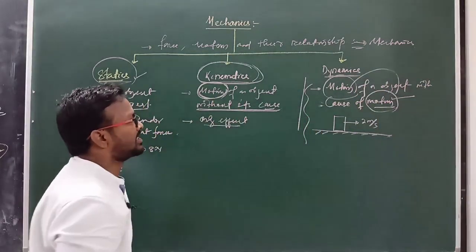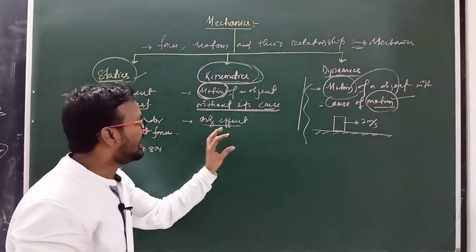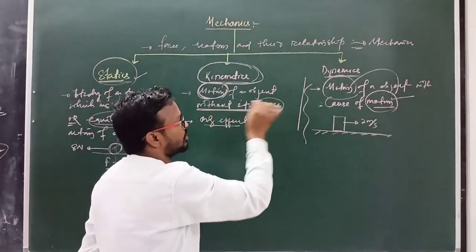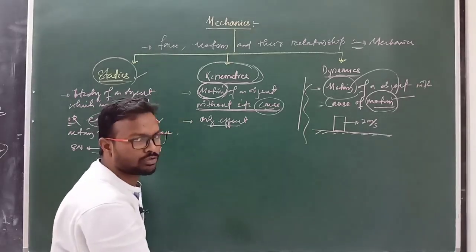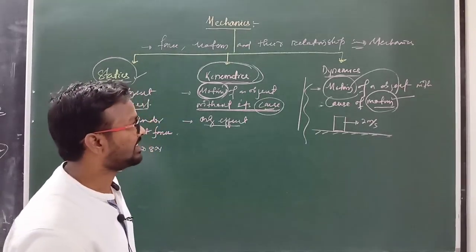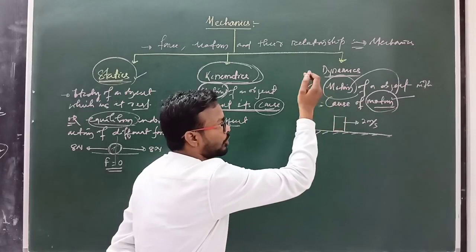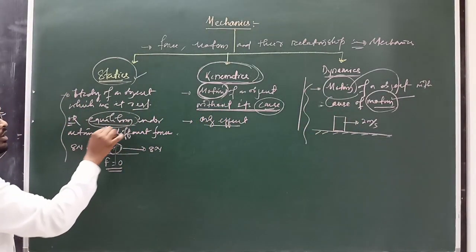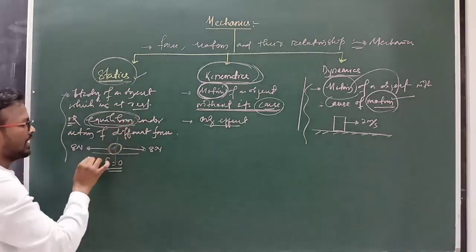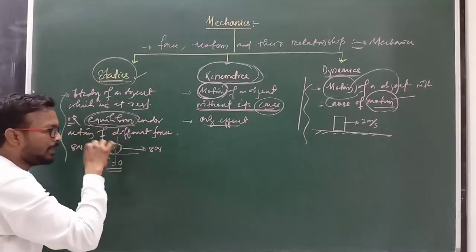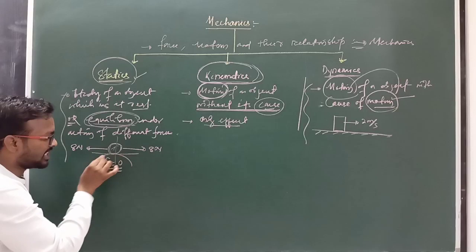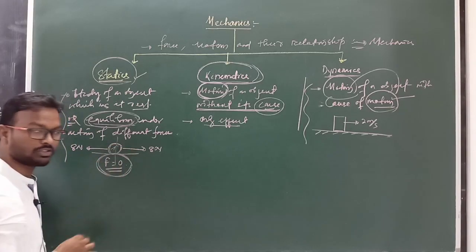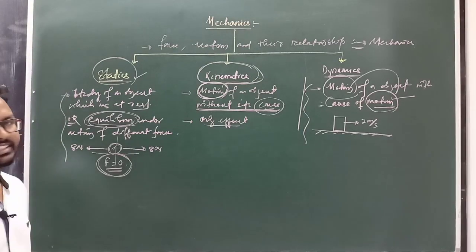But in kinematics we deal with only the motion of an object without knowing its cause. But in dynamics we study the details, the cause of the motion. In the static condition the body is in equilibrium condition, meaning if we apply a number of forces on it but the resultant effect or resultant force on the particle or body is equal to 0, that condition is known as static condition.